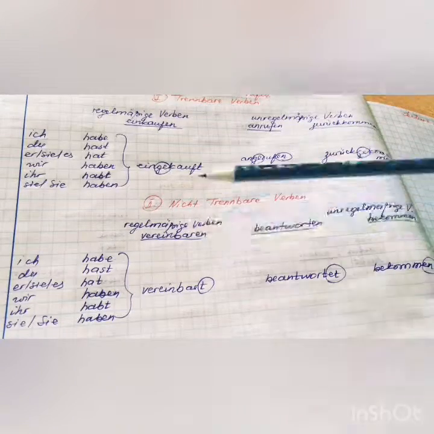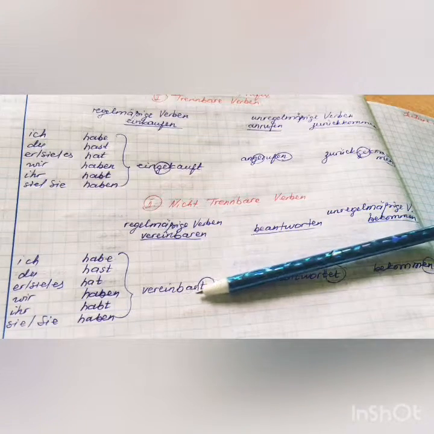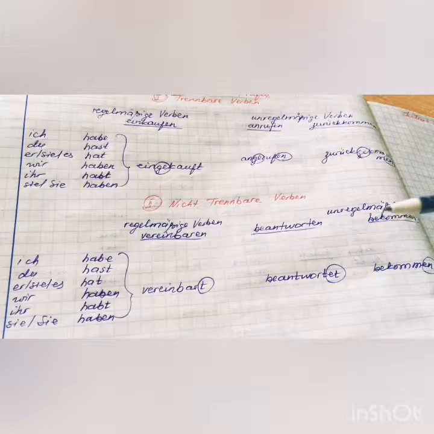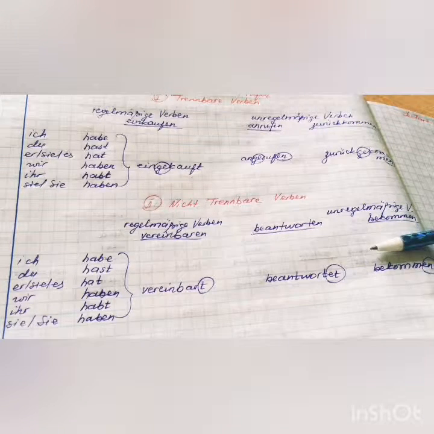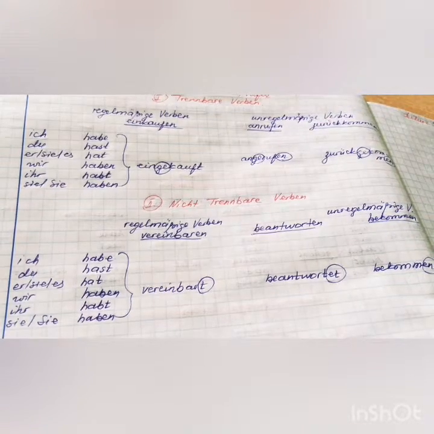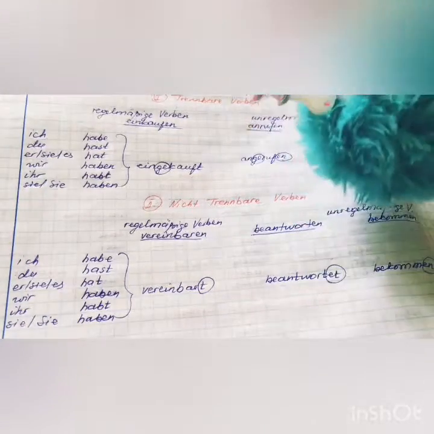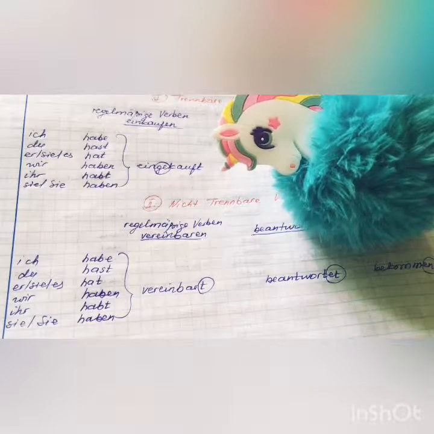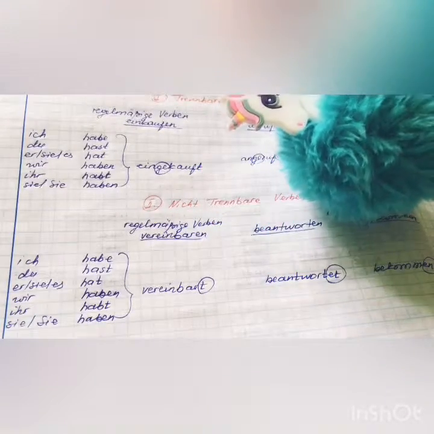Regular verbs, verb stem plus t or et. Vereinbart. Irregular verbs, verb stem plus en. Bekommen. Right? In statements and WH questions, the helping verb is in the second position. The participle 2 is placed at the end of the sentence, like wir sind mit 2 Stunden Verspätung abgefahren. If you have the question, it's gonna be like wann seid ihr abgefahren?